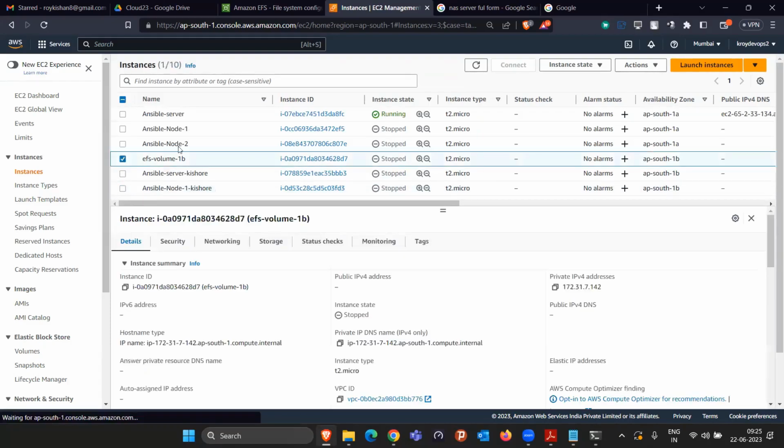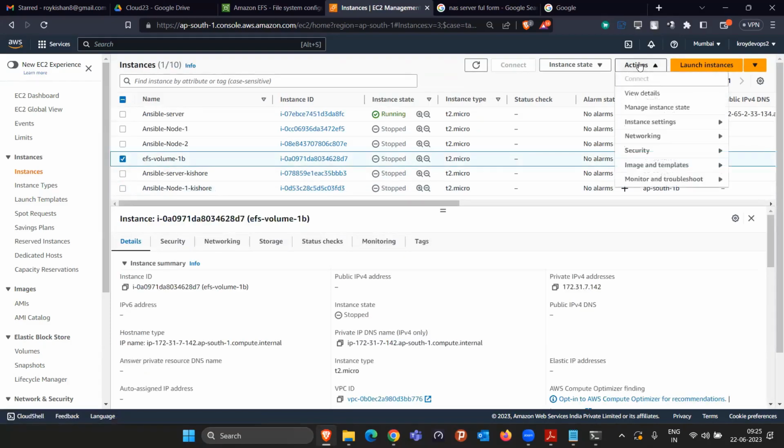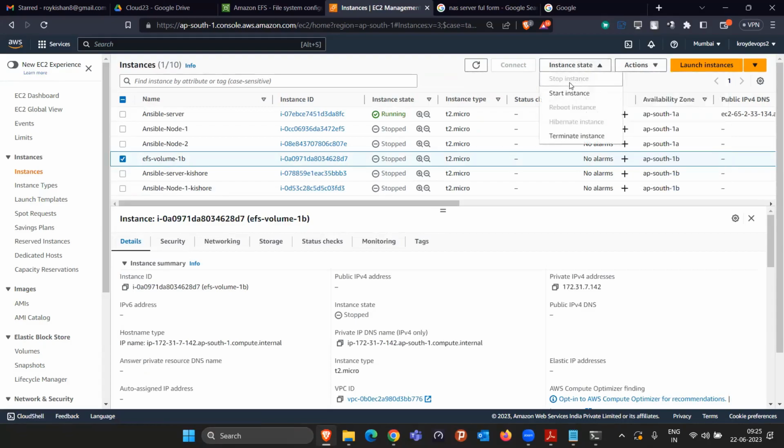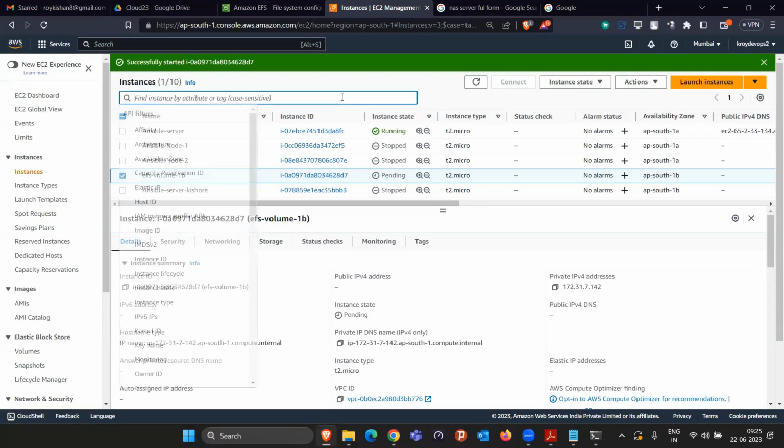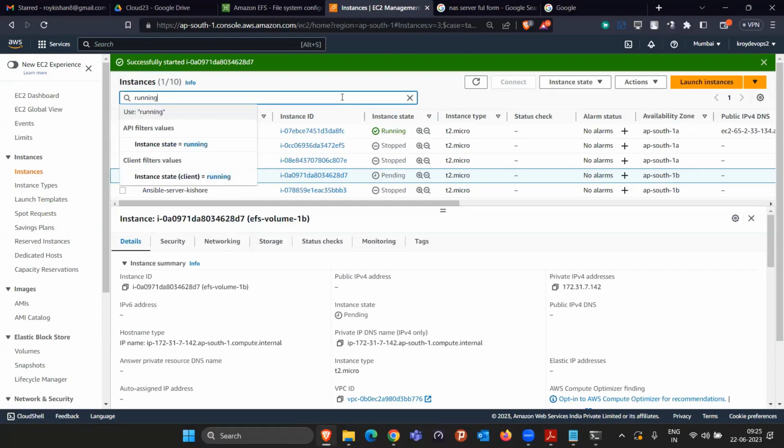So one machine I started in 1A, one machine I'm starting in 1B. In the case of the EBS volume, I cannot attach the same volume to EC2 instances in 1A and 1B. An EBS volume can attach to one availability zone only. But now there are two different availability zones, and I can do the running here, so you can understand.